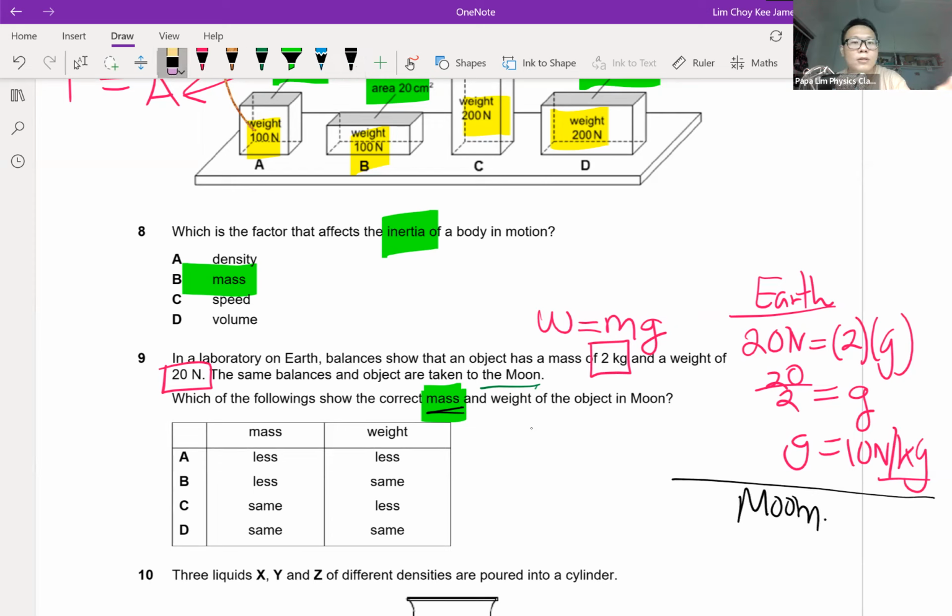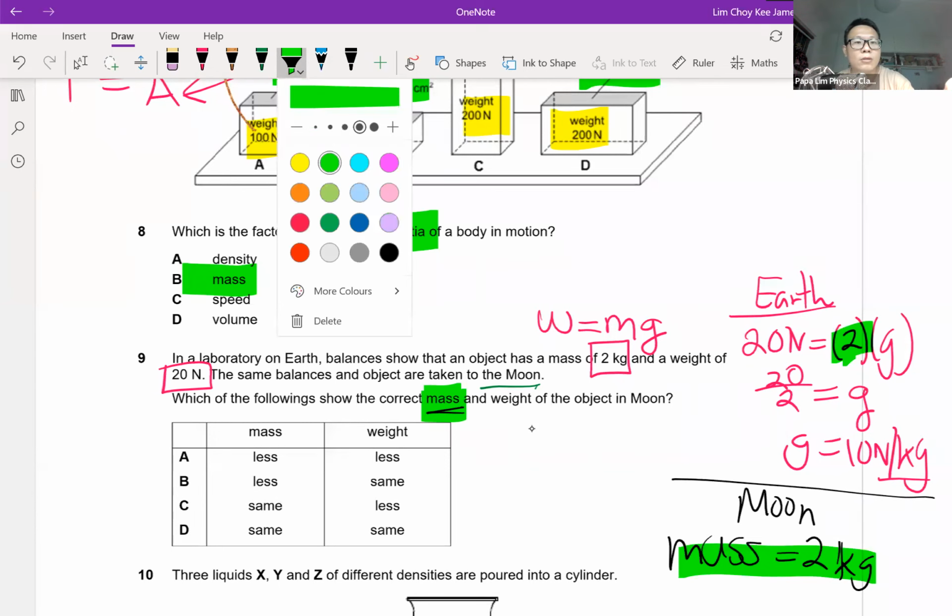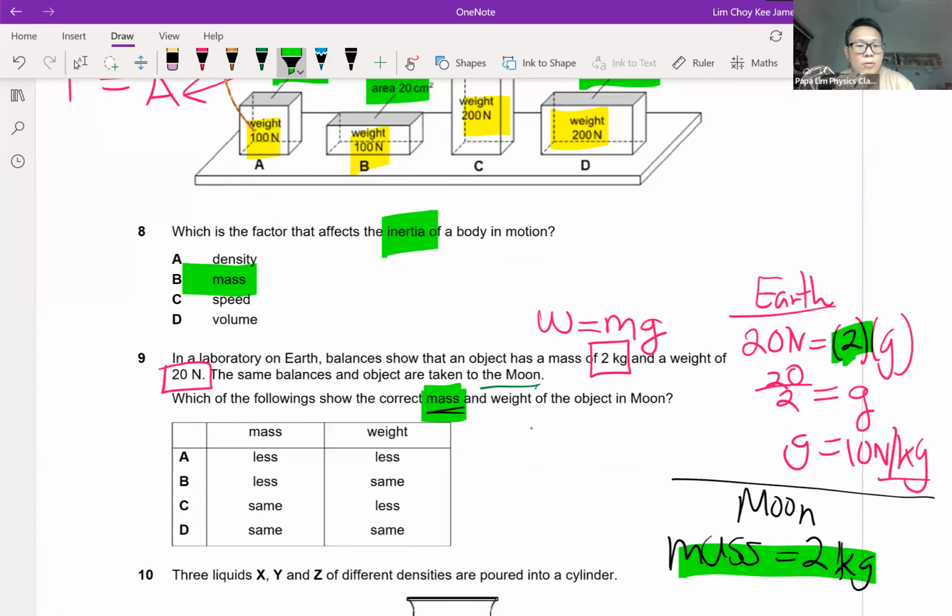Okay, sorry, spelling mistake. On the Moon, the mass on both sides must remain the same, which is 2 kg, because the amount of matter remains the same. So the mass is 2 kg. With this in mind, I can narrow down my answer. I will choose the same mass, so only C and D.